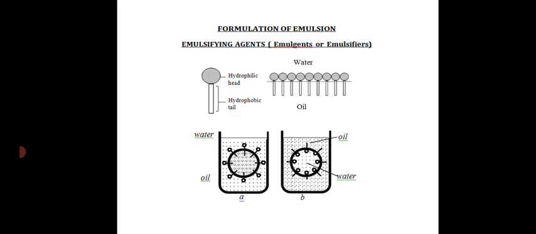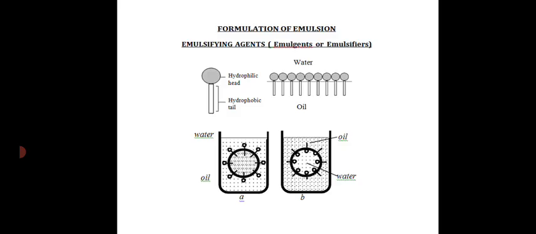As you all know, in a surfactant molecule there are two parts, the hydrophilic head and the hydrophobic tail. It is also known as polar head or non-polar tail. Hydrophilic head means polar, water loving, and hydrophobic tail means water hating or non-polar.